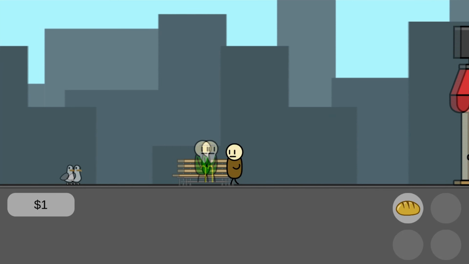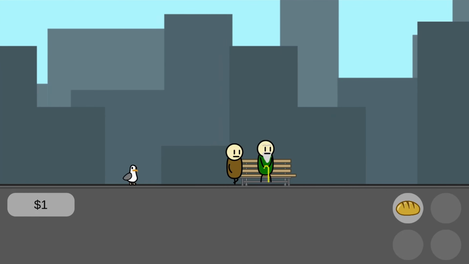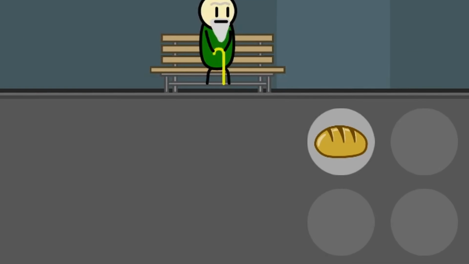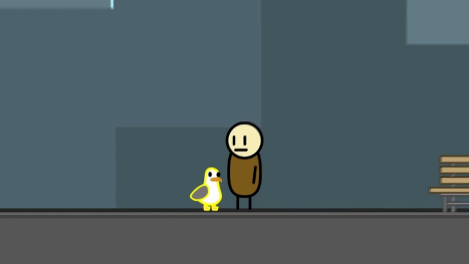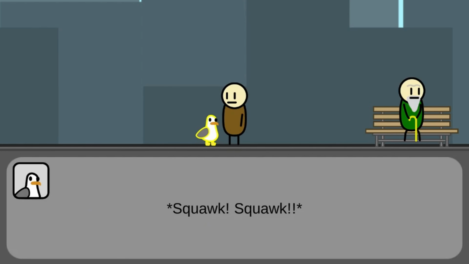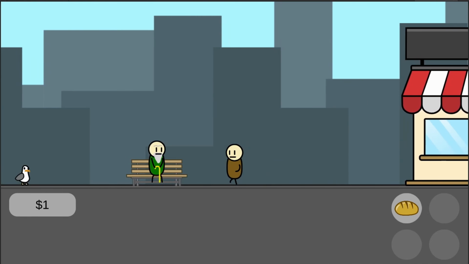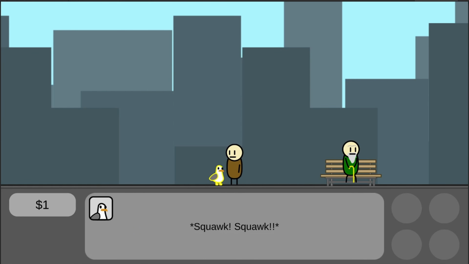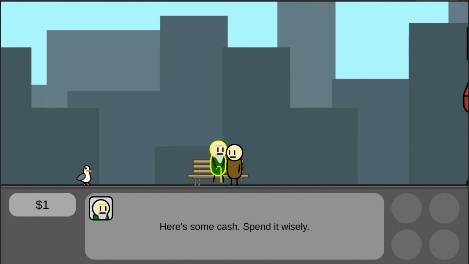After that, I added some special interactions that appear when you hold certain items. So for example, if you're holding a loaf of bread in your inventory and interact with a seagull, then you have the feed bread to seagull option, and you get some interactions with the seagull and the old man. And now the seagull and old man interactions are complete, so if I just feed the seagull some bread and then beg for money, then the old man gives me some.